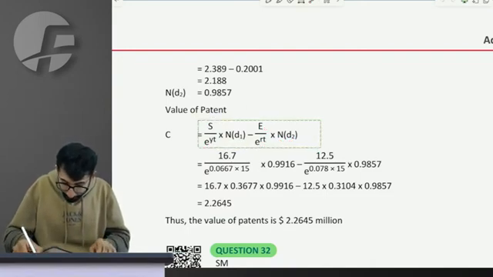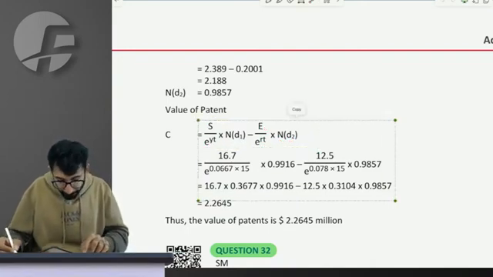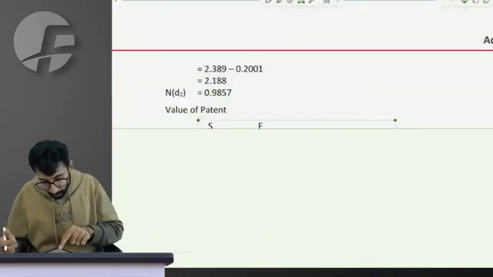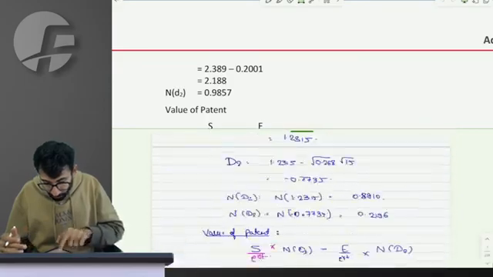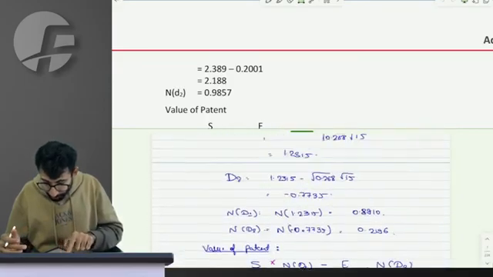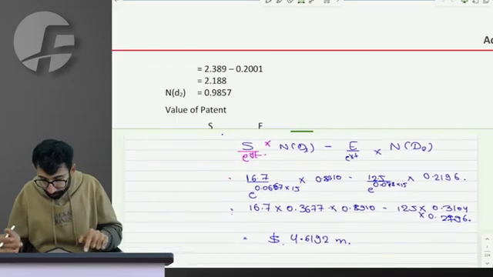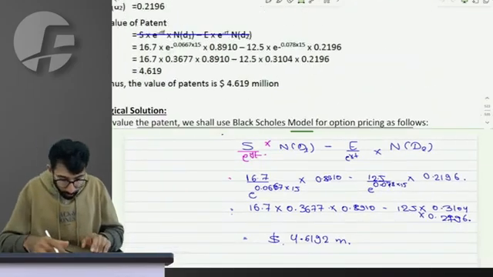Let me check if this solution is there in the handmade notes or not, because I cannot, wait. Yes, this is what I want to tell you. This is what I want to show you.